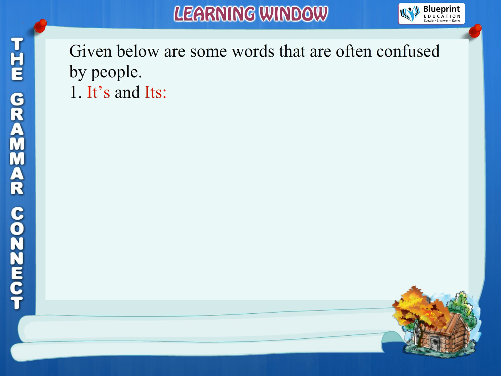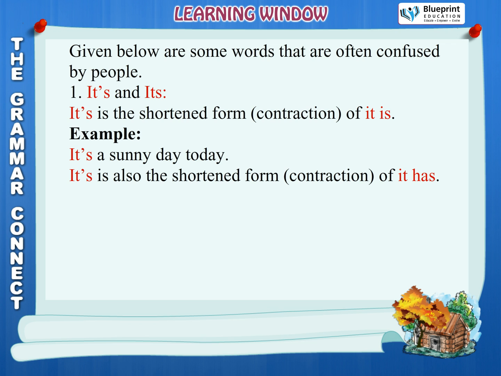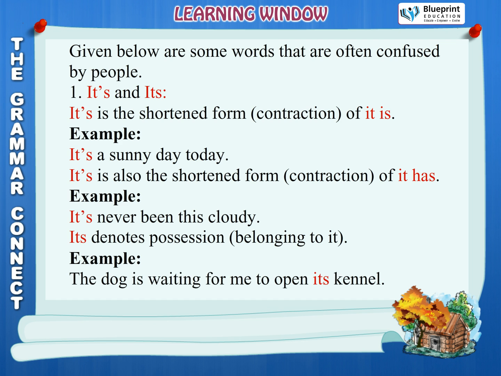1. It's and its. It apostrophe s is the shortened form, contraction, of it is. Example, it's a sunny day today. It apostrophe s is also the shortened form, contraction, of it has. Example, it's never been this cloudy. Its denotes possession, belonging to it. Example, the dog is waiting for me to open its kennel.